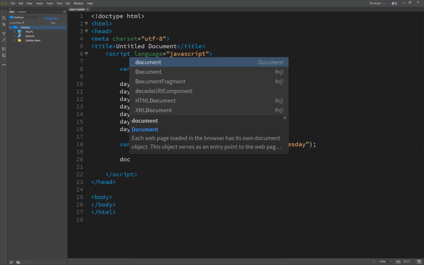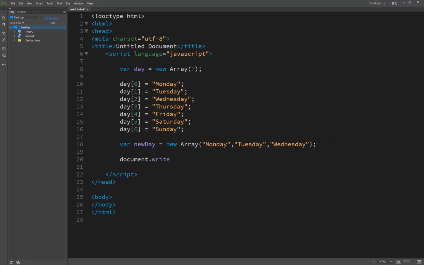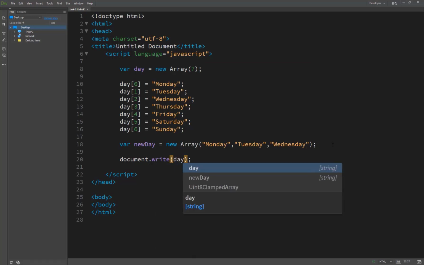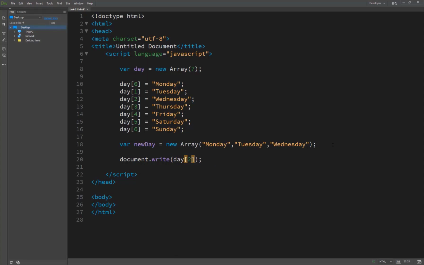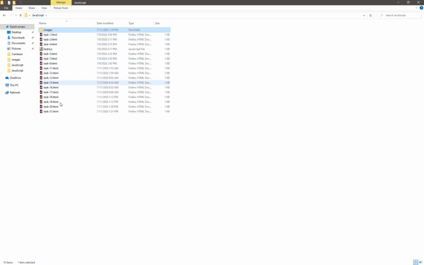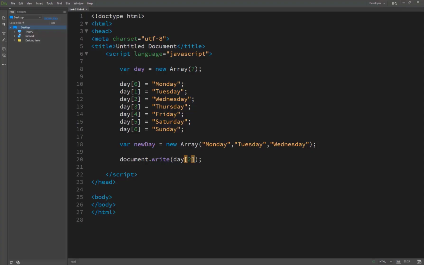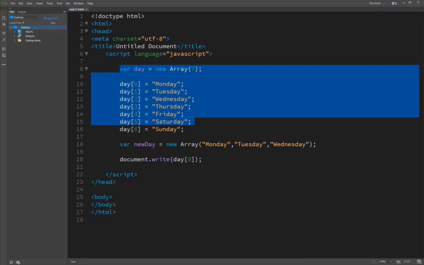When we call it, I will show you how: document.write, and inside I have passed day and the index number, let's suppose 2. Now you see task 21 here, and you will see the result of Wednesday, because index 2 is Wednesday, so we are printing the variable. If I write 0 here, the result will be Monday. So this method works perfectly.